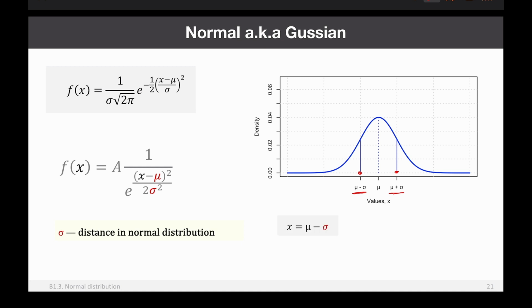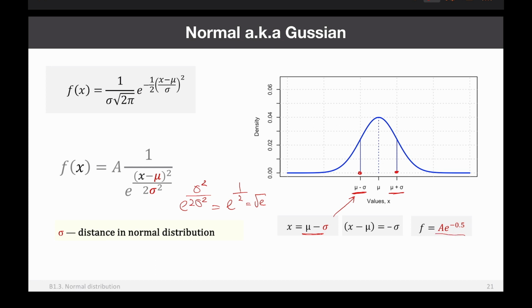So when x is equal to mu minus sigma, this one, right? In this case, x minus mu will be equal to minus sigma. You simply subtract mu, and mu minus sigma minus mu will be minus sigma. But then you remember you square it, so minus sigma squared will be sigma squared. So you will have e to the power sigma squared divided by 2 sigma squared, or e to the power 0.5, which is the square root of e. So this is what you will have in the denominator here, and therefore the density will be equal to A divided by square root of e. This is just a short version of this.